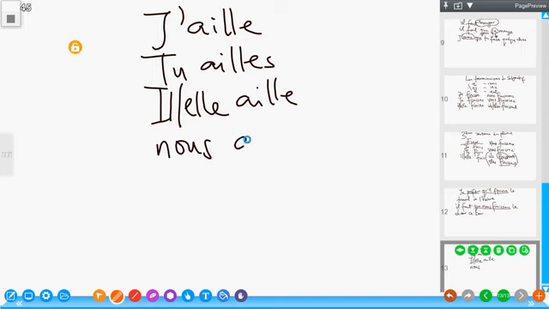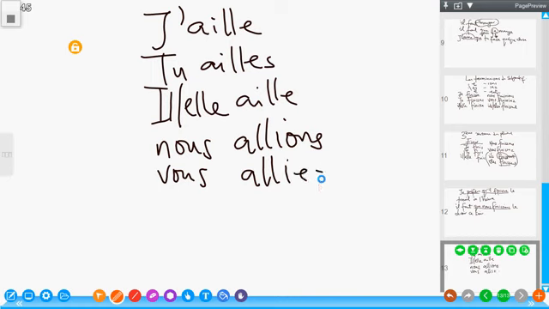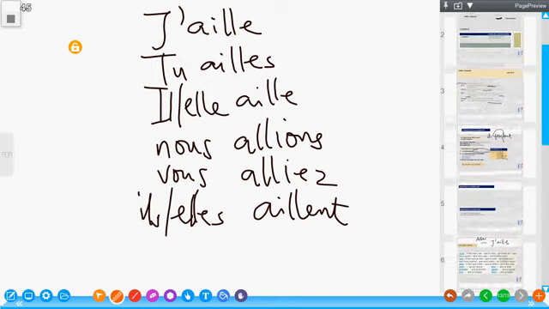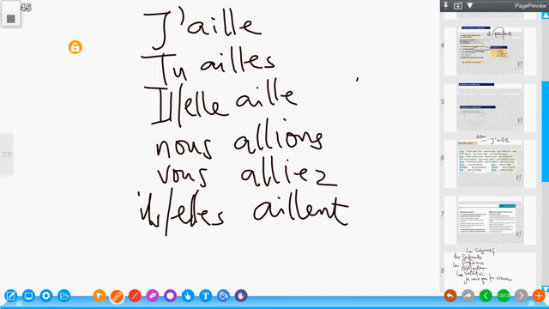We have nous allions, vous alliez, ils aillent, elles aillent. The same thing goes for every other verb that does not follow this rule. Once we know the first person singular form of the verbs, then we will be able to conjugate the rest.